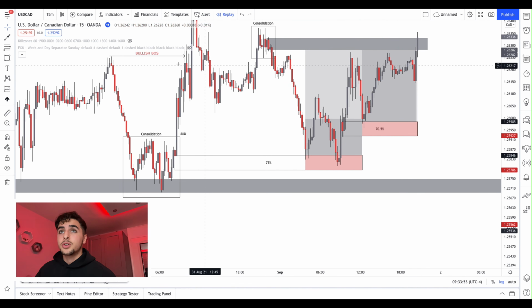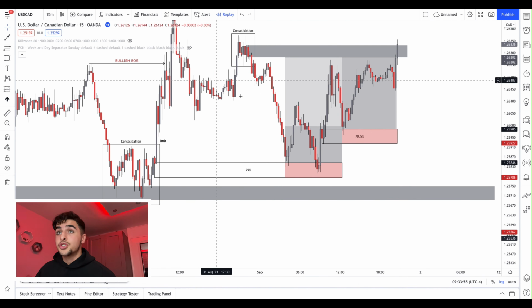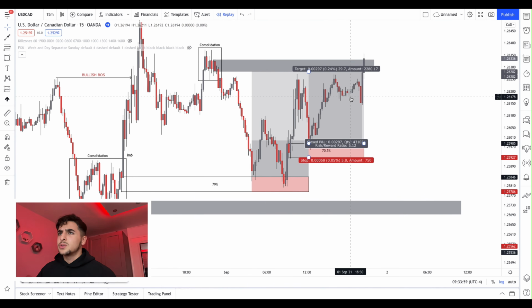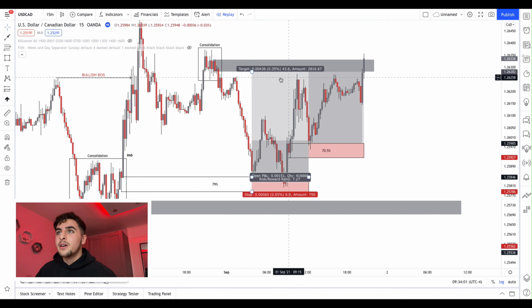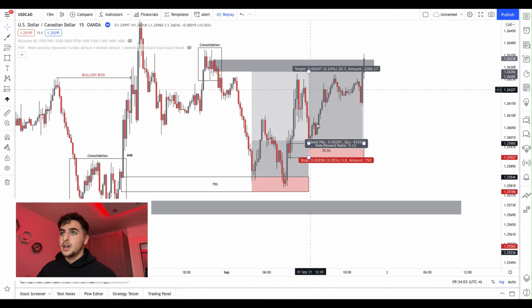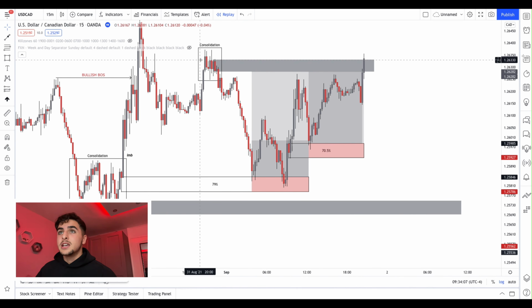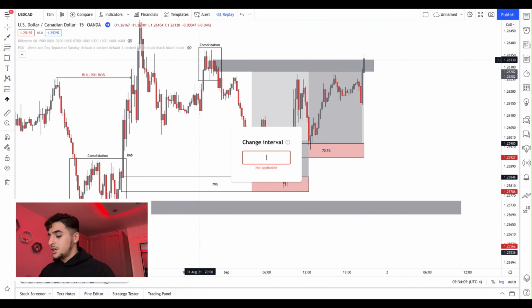Consolidation, expansion, broke that structure, created that imbalance, retracement, fills in that inefficiency. And then what's the task of the reversal? To take out any liquidity. What do we have right here? Equal highs. Yeah, as you can see, price pulled back, took out that equal highs. What can we see here? Some trendline liquidity. Head over to that 5 minute.